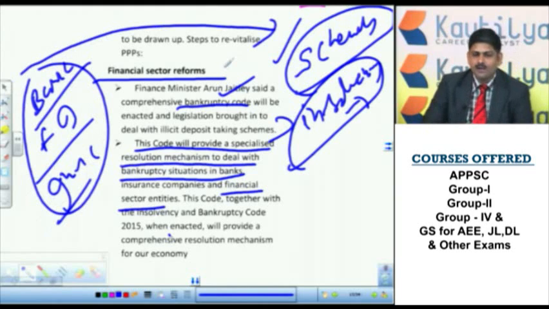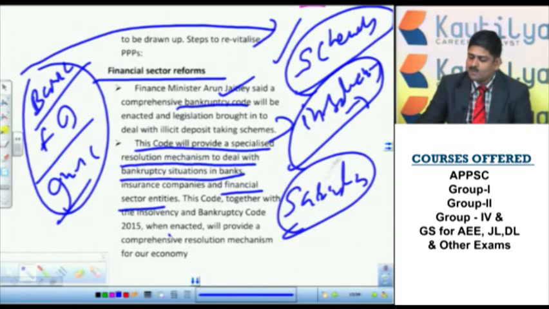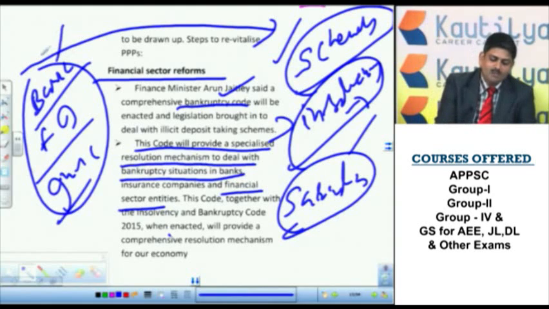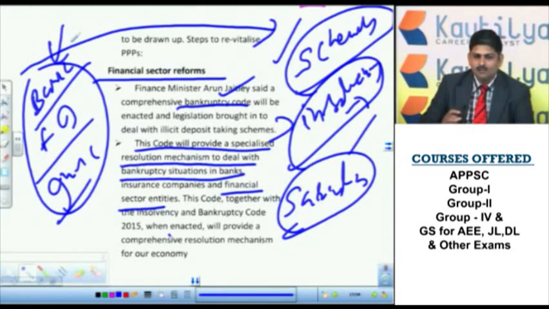If you remember what happened in the Sharada scam in West Bengal, the poor man got affected. In order to protect the poor man, or a salaried person who purely depends upon his salary and saves his amount for future purposes, should not be deceived. That is the reason why the government wants to introduce this code.